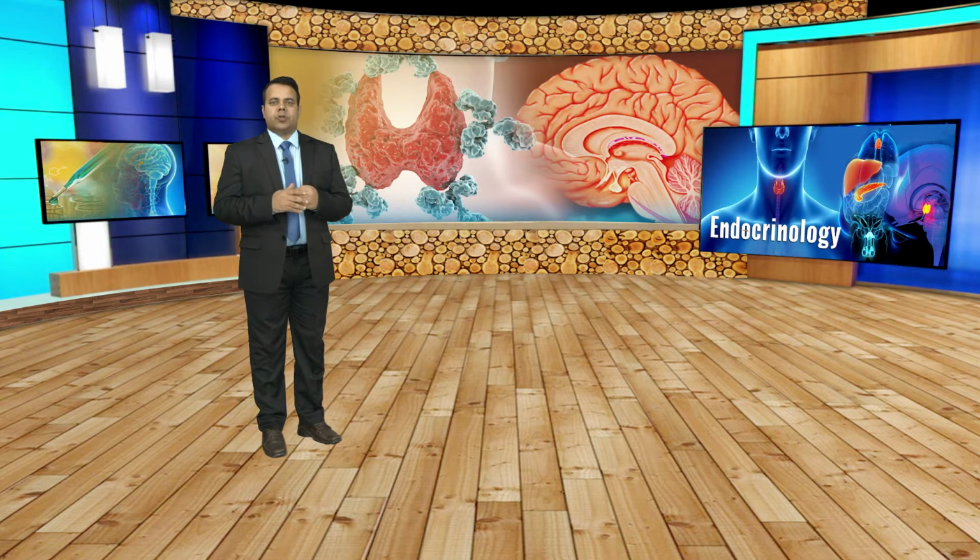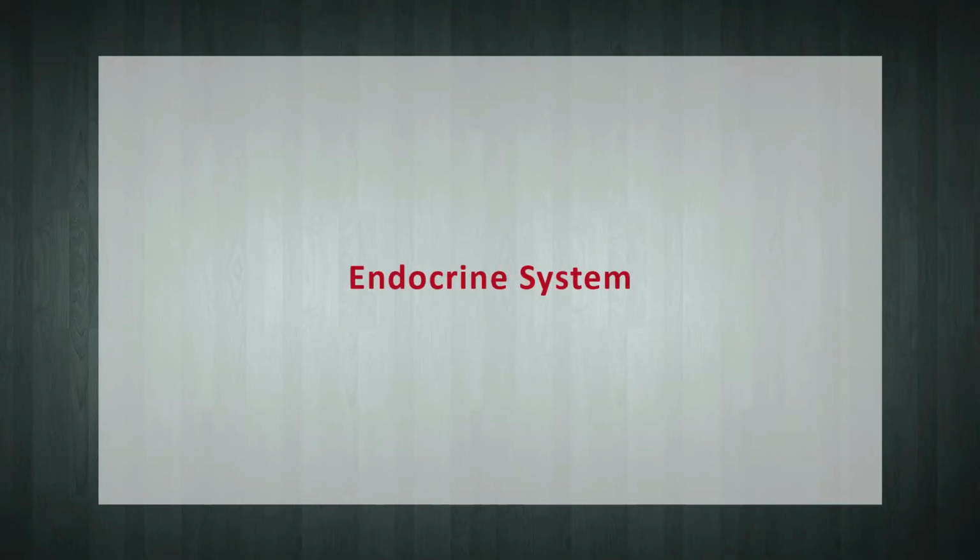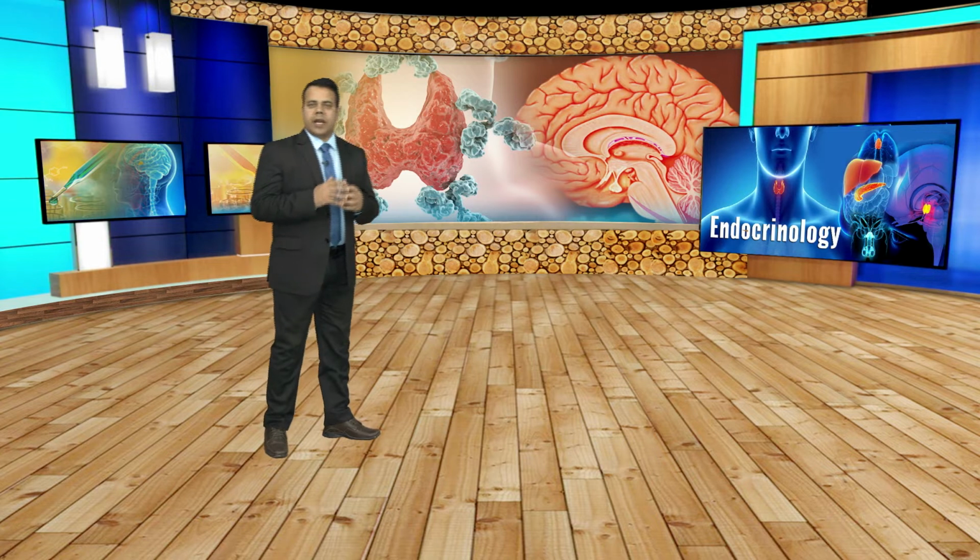Dear students, to begin with, let us first have a brief introduction about the endocrine system. The endocrine system harbors a network of glands throughout the body which secrete hormones of diverse chemical structure in order to regulate different body functions.